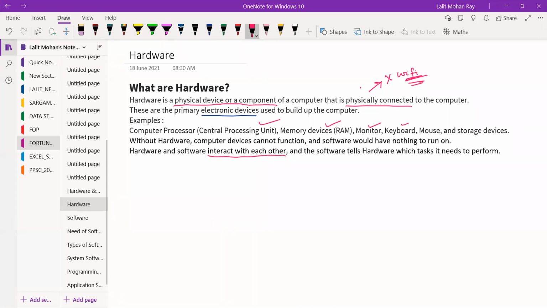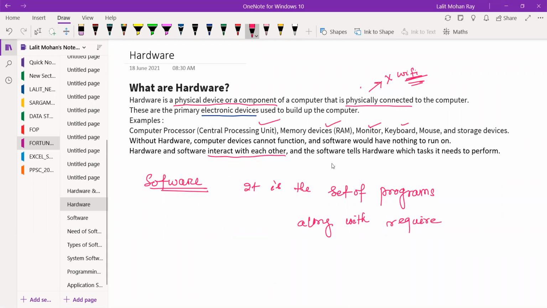So then come to the software. Software means what? I have already told you. It is a set of programs along with required documentation. Why is this documentation required?